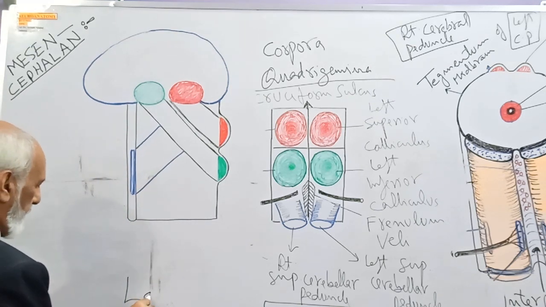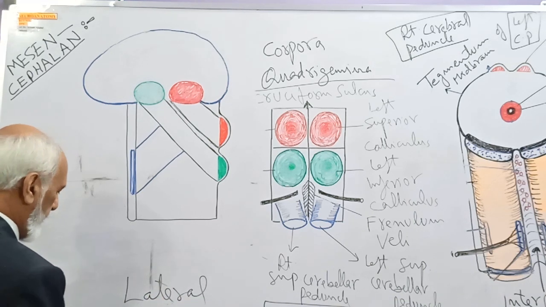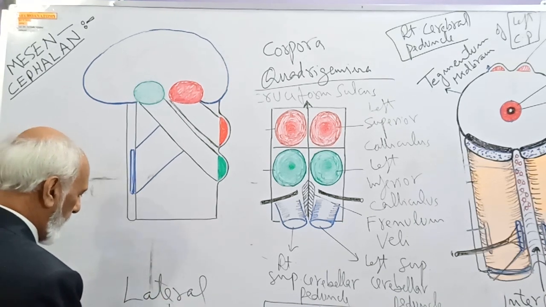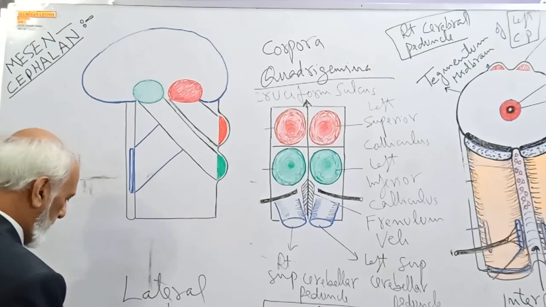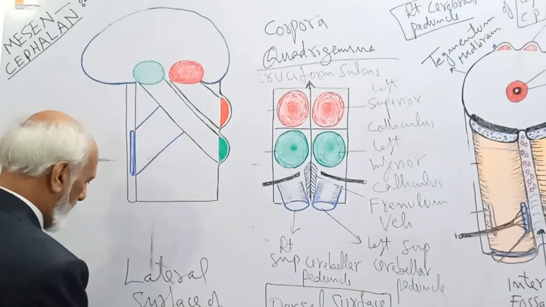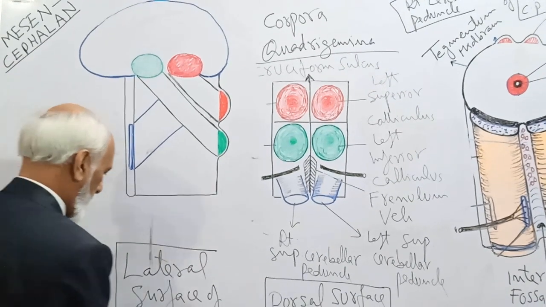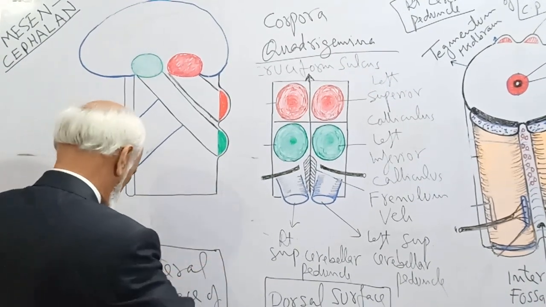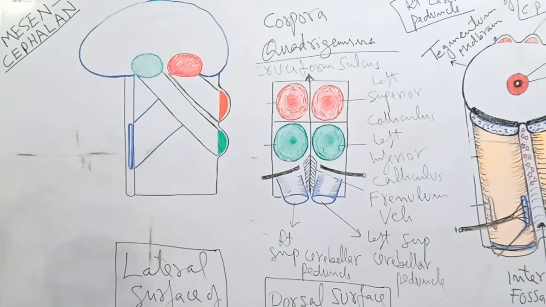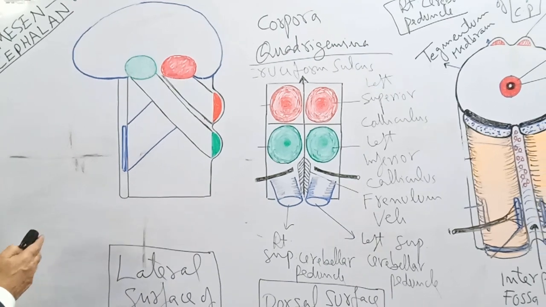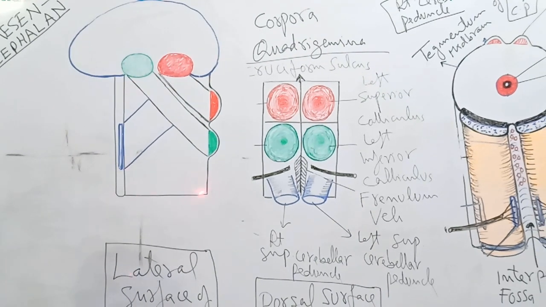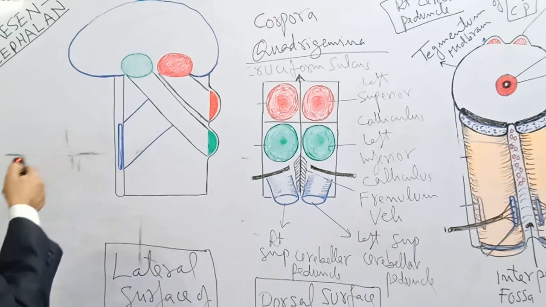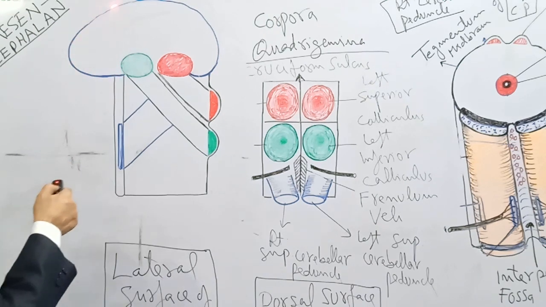Now this is the lateral surface of the midbrain. From here up to here, this is the lateral surface of the midbrain. Above it is the cerebrum. So we have removed the whole cerebrum, leaving only the thalamus.